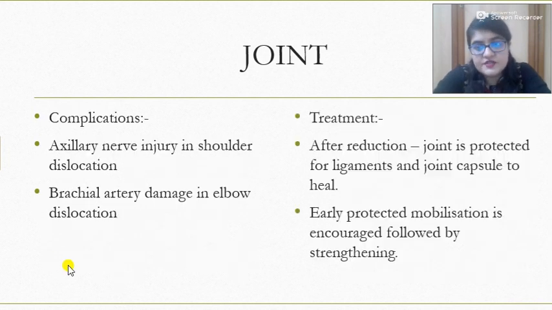What are the complications which happen because of a subluxation or a dislocation? Axillary nerve injury can happen because of shoulder dislocation, and brachial artery damage can happen because of elbow dislocation. Treatment: usually closed reduction is done, and after reduction the joint is kept in a protected position for the ligaments and joint capsule to heal.